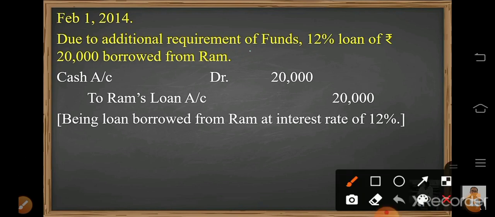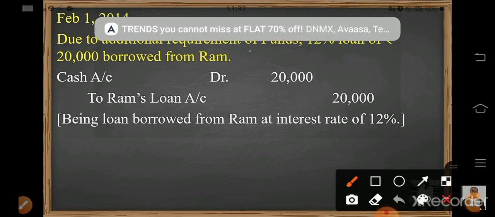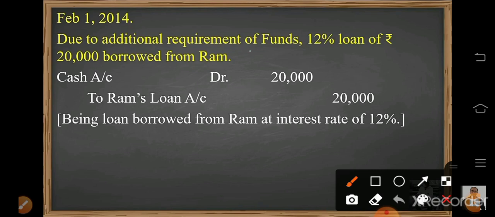On February 1st, 2014, the transaction says: due to additional requirement of funds, 12% loan of rupees 20,000 borrowed from Ram. So in the previous video I explained the golden rules of journal entries, that is, personal account, real account and nominal account. In personal, debit the receiver, credit the giver. In real account, what comes in will be debited, what goes out will be credited. And in nominal account, debit the expenses or loss and credit the income and gain.